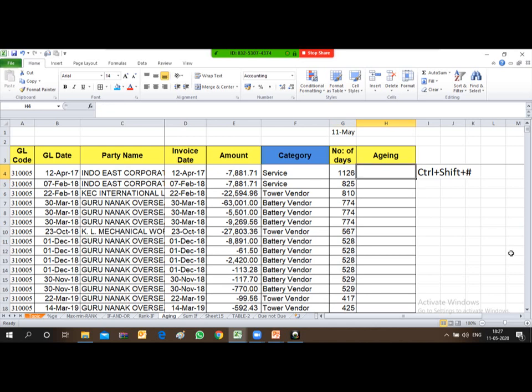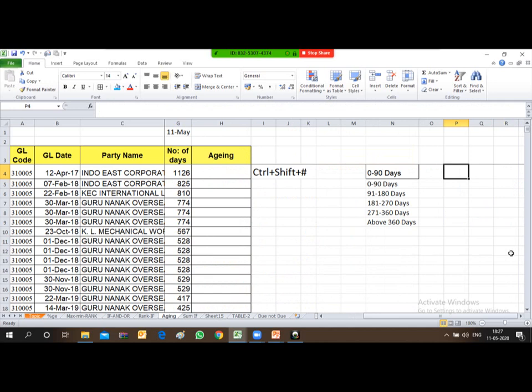So I'll go to aging. Friends, for applying aging, it's a bigger formula, so let me apply it over here. I will have to provide different conditions over here, so let me type it.